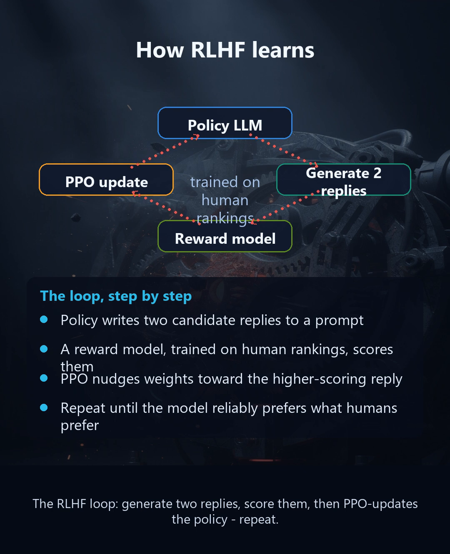Here's that loop in motion. A policy model writes 2 replies. A reward model, trained on human rankings, scores them. Then PPO nudges the model's weights to make high-scoring replies more likely, while the reference model keeps it from drifting. Generate, score, update, again and again, until the model reliably prefers what humans prefer.